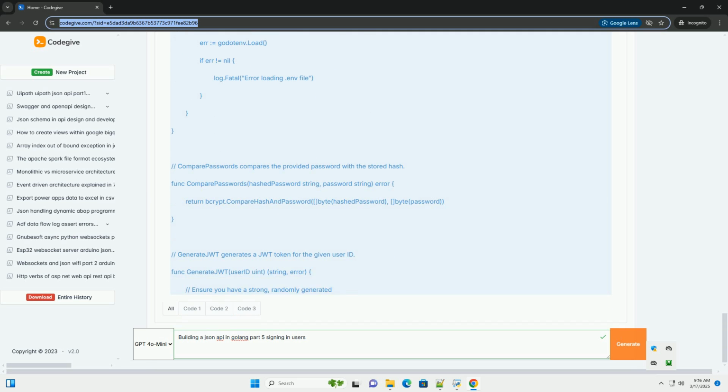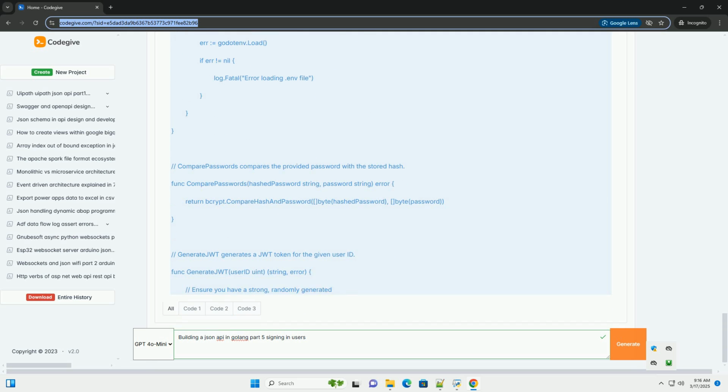Error handling: provide clear and informative error messages to the client, but avoid revealing sensitive information that could be exploited by attackers. Input validation: thoroughly validate all input data to prevent injection attacks and other vulnerabilities. Rate limiting: implement rate limiting to protect your API from brute force attacks. CORS: configure CORS, cross-origin resource sharing, to control which origins can access your API.